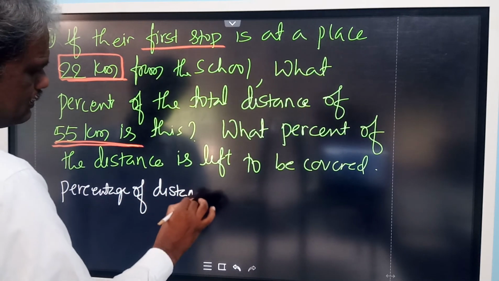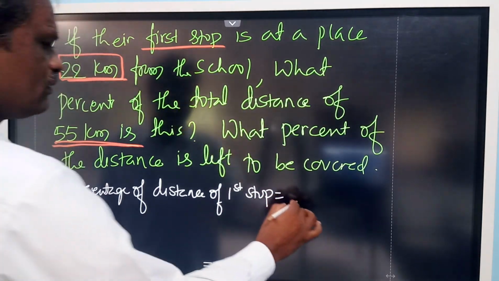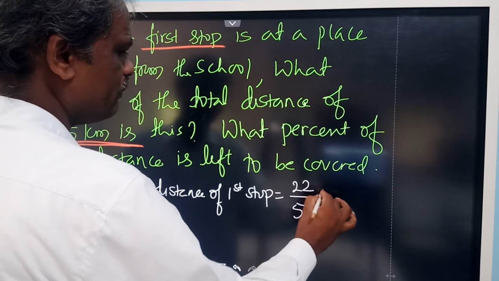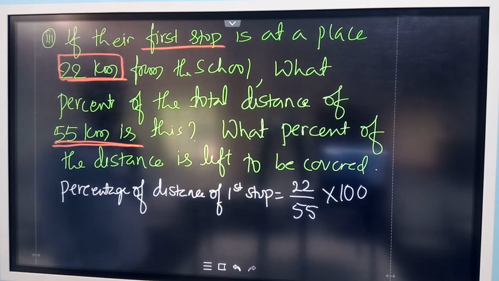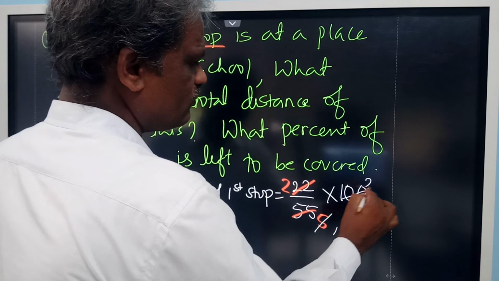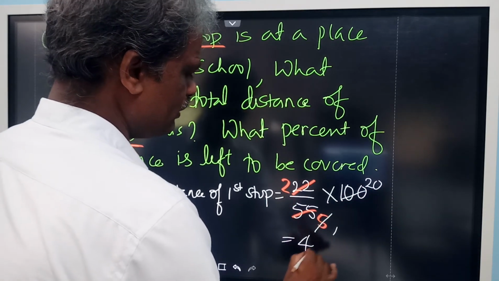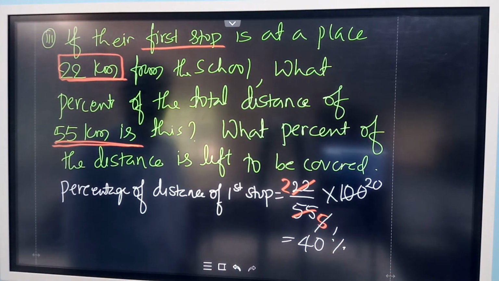distance of first stop is equal to, out of 55 it is only 22 kilometers. Then out of 100 means multiplied by 100 now. So now what is that? Now you calculate, if you divide this one, what is the answer you will get? The 40. So you simplify this one. 11 2s are 22, 11 5s are 55. 5 1s are 5, 20s are 40. Sir, 40. 40%. So that means they covered 40% of the distance. The first stop is at 40% distance.